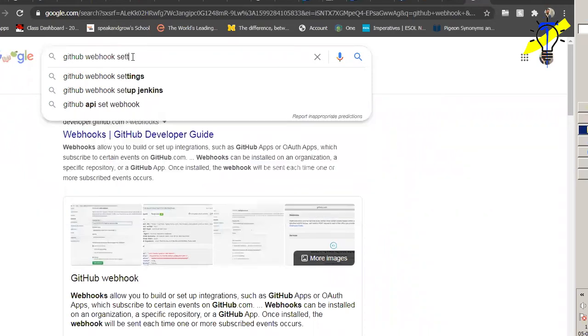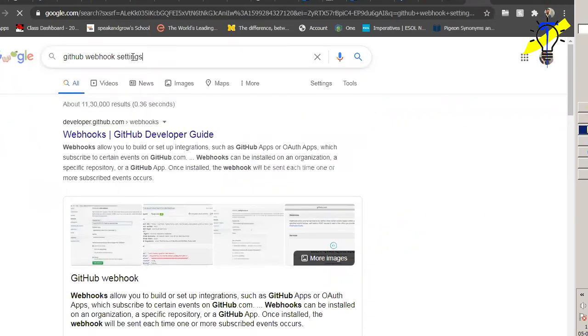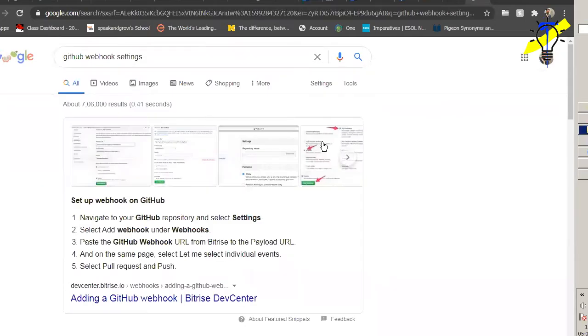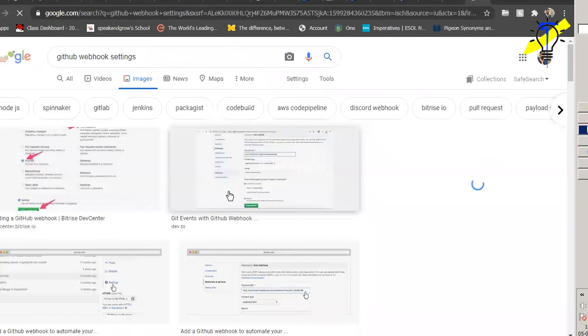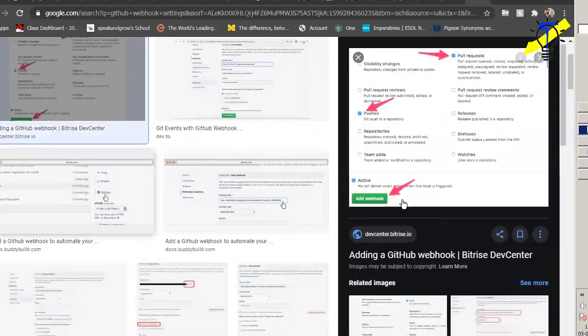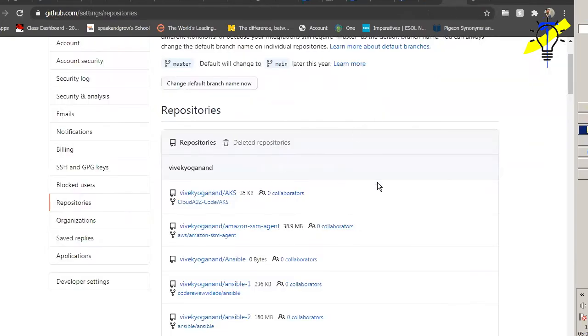Settings. Okay, so it is highlighted now. You can see that. Add webhook, input request. See, it happened.